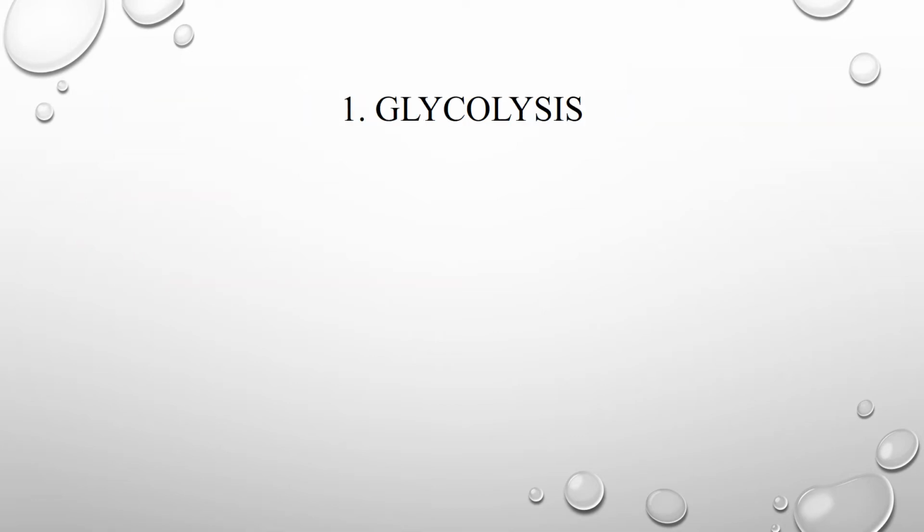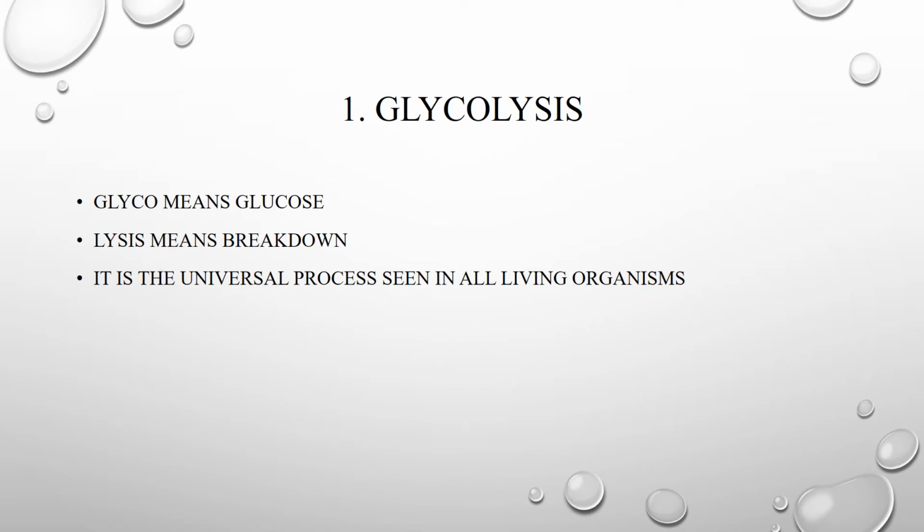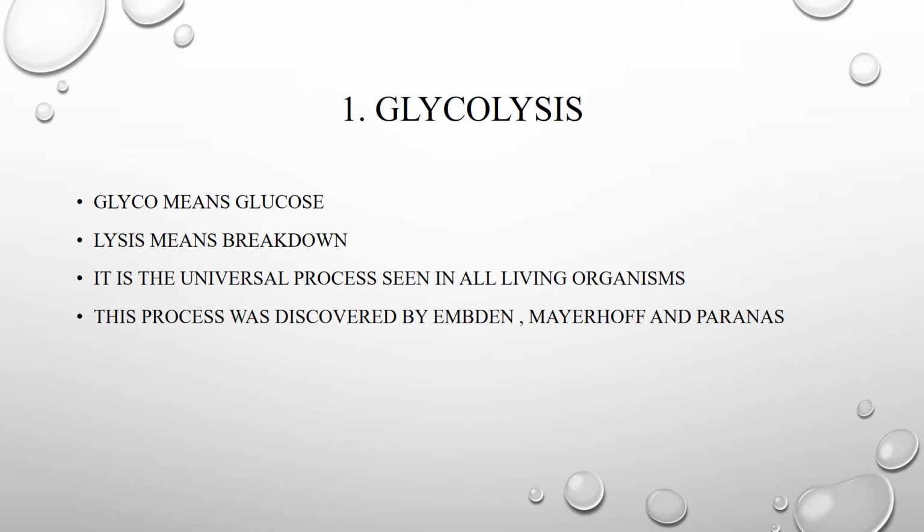So let us see what glycolysis is. The name itself specifies it: lysis means breakdown, glyco means glucose. It is a universal process, a common process seen in all living organisms. This process was discovered by three scientists, Emden, Meyerhoff and Parnas. Hence we name this pathway the EMP pathway, where E indicates Emden, M indicates Meyerhoff, P indicates Parnas.